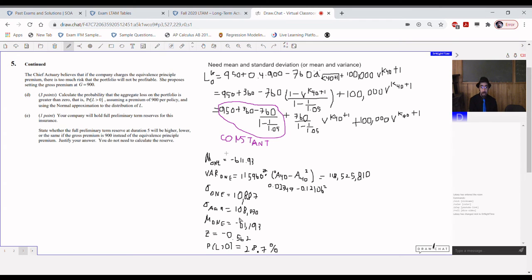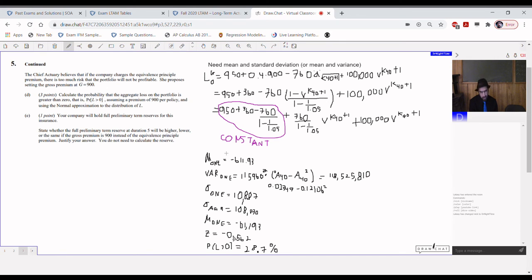Hopefully you remember that. So standard deviation of the aggregate loss is 108,870. Z-value is just mean divided by standard deviation, and so negative 0.562, and the corresponding probability is going to be 28.7%.